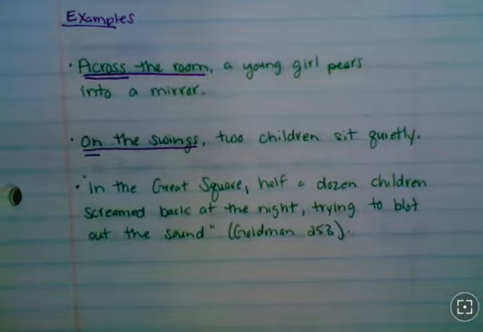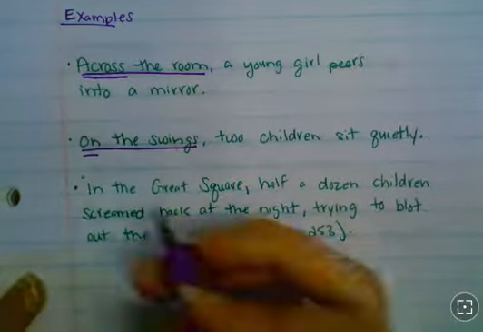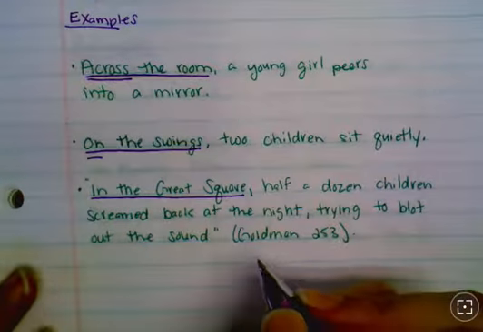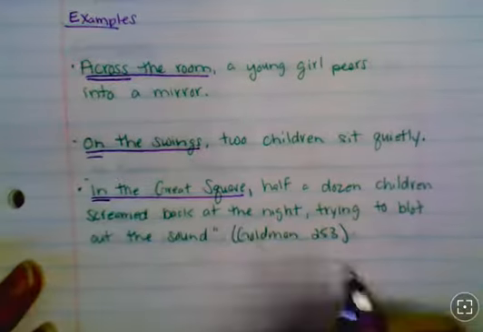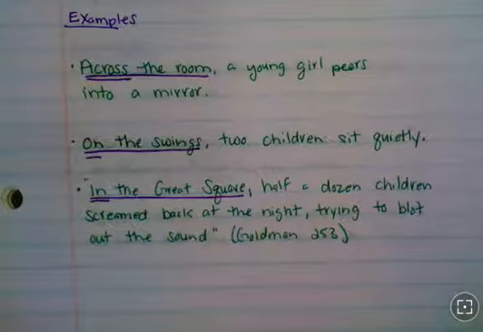In the great square, half a dozen children screamed back at the night, trying to blot out the sound. Goldman 253. So in the great square is our prepositional phrase. In is the preposition. So what's happening in the great square? There are half a dozen children screaming out there.